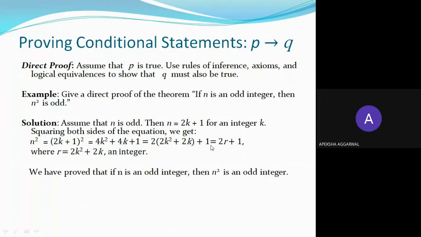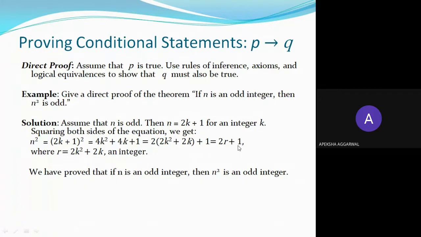And if you solve this, you will find this equals 2k square plus 2k plus 1. If you assume 2k square plus 2k is equal to r, some integer, then this whole n square can be represented as 2r plus 1.